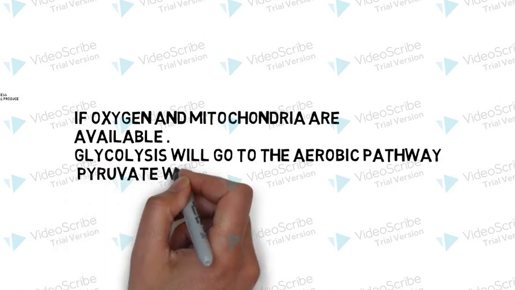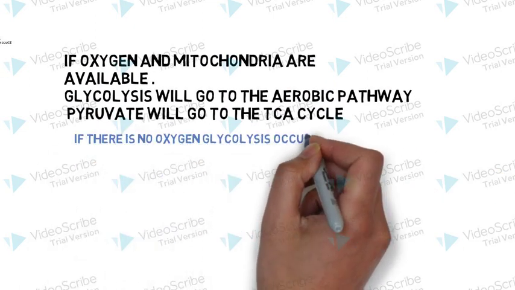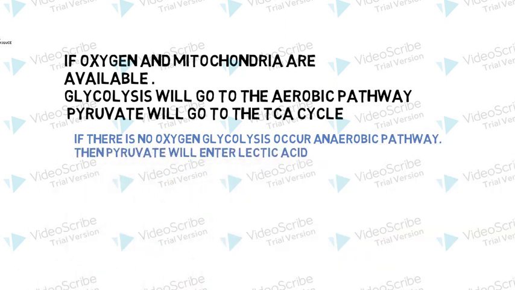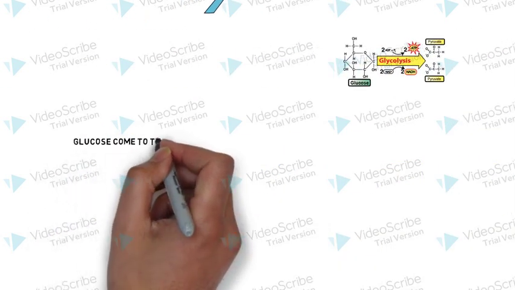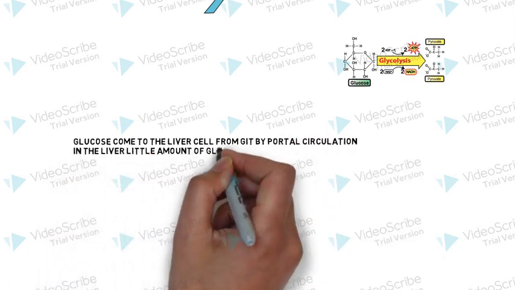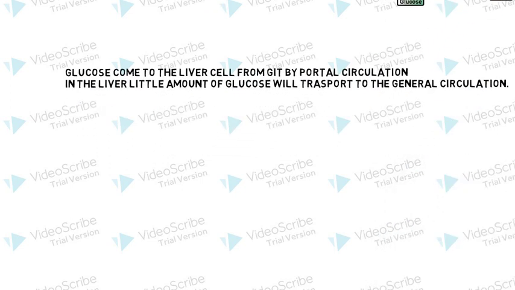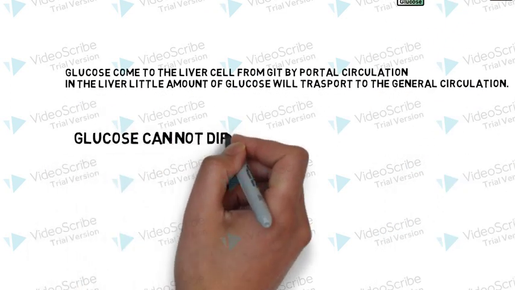Pyruvate enters the TCA cycle. If there is no oxygen present in the cell, then pyruvate is converted to lactic acid. Glucose comes to the liver cell from the GIT by portal circulation. In the liver, a small amount of glucose will be transported to the general circulation.